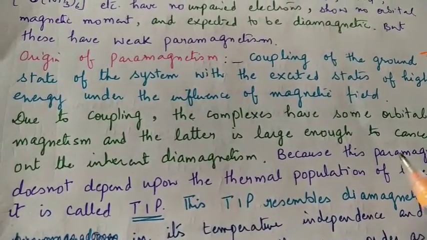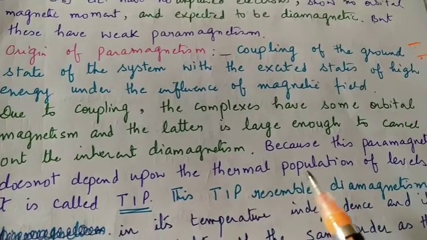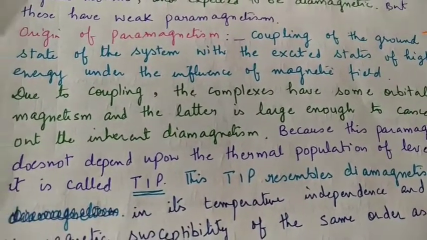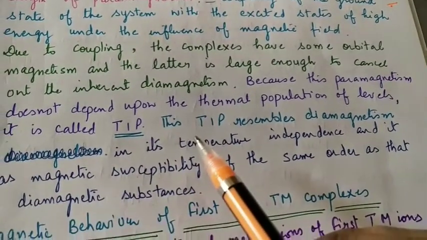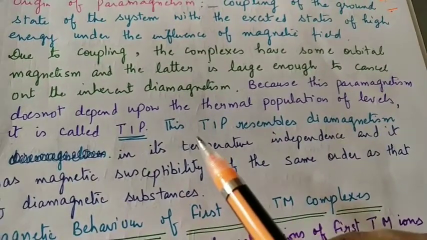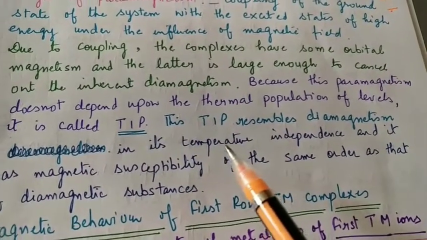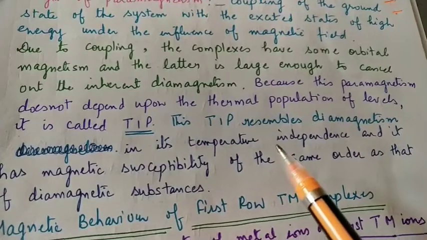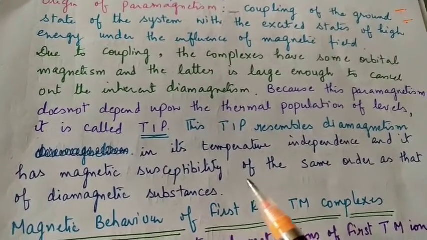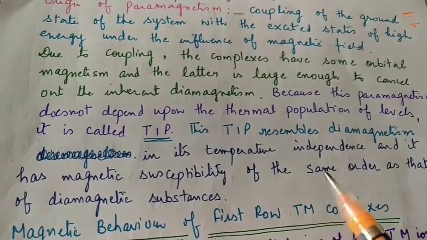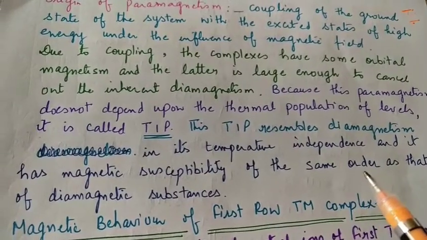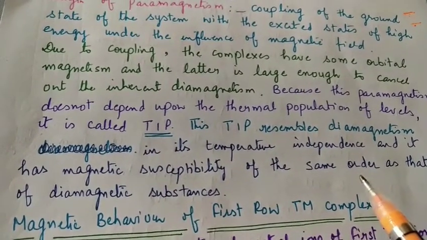This paramagnetism does not depend upon the thermal population of levels. It is called temperature independent paramagnetism, and it resembles diamagnetism due to this temperature independent behavior. And it has a magnetic susceptibility of the same order as shown by diamagnetic substances.